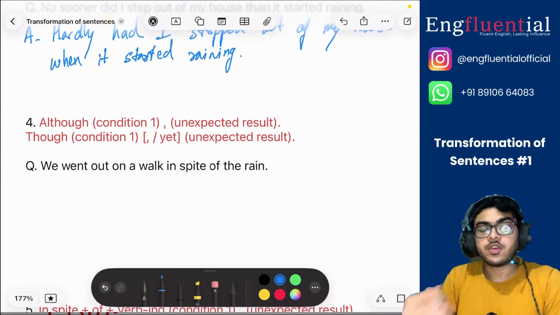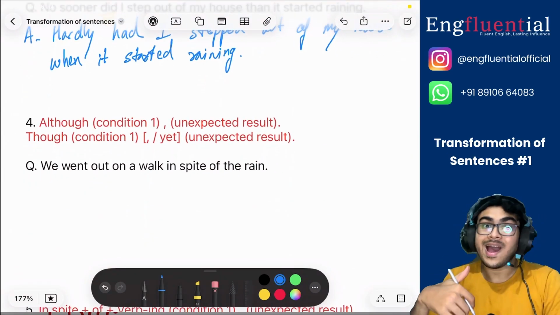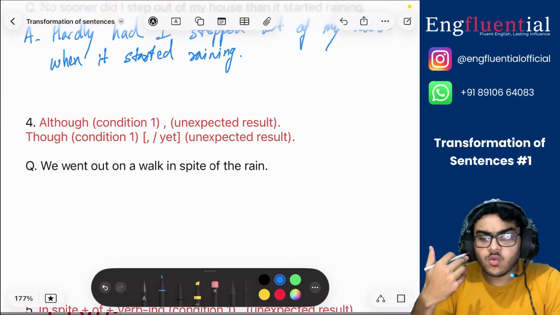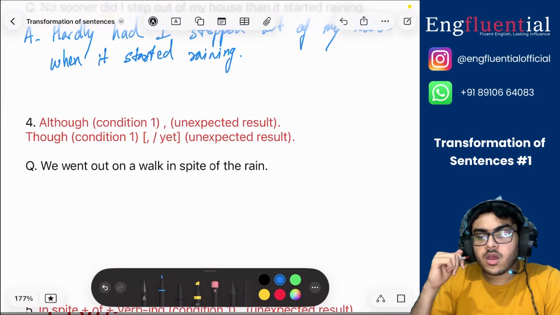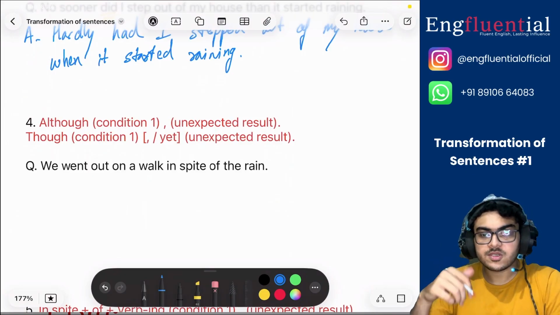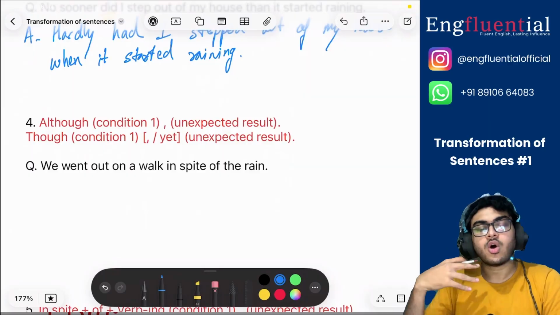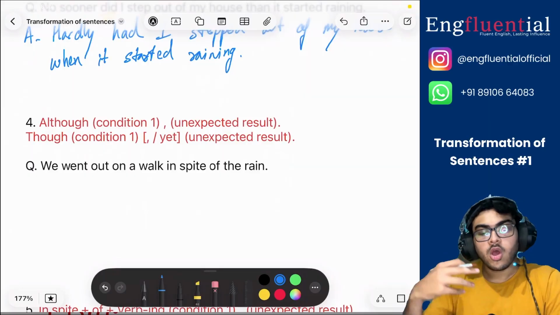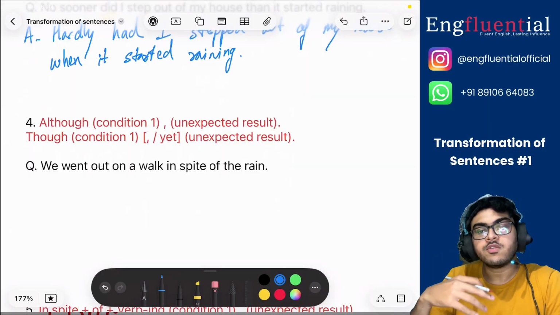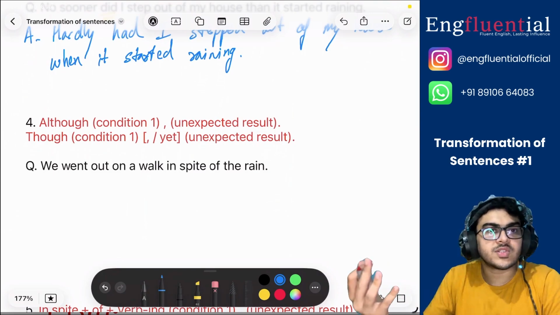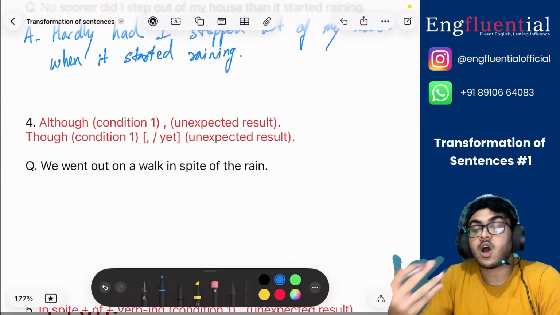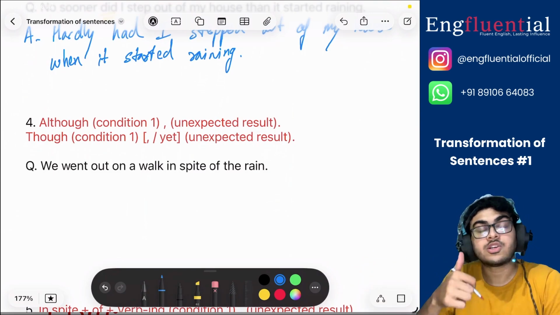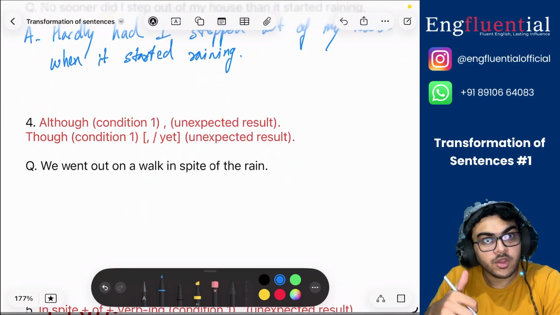Next, we have the words although and though. So what's the difference? Try to understand this. We use although and though whenever we have an unexpected result or an unexpected outcome after a particular condition was met, right?